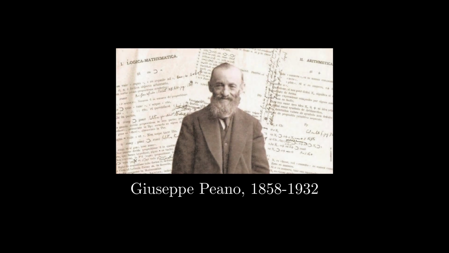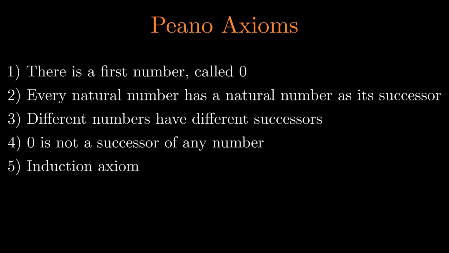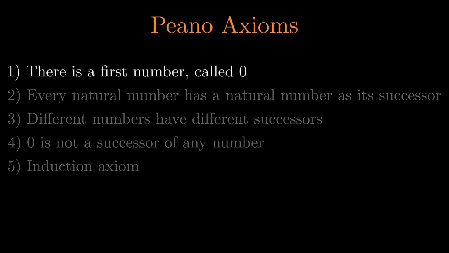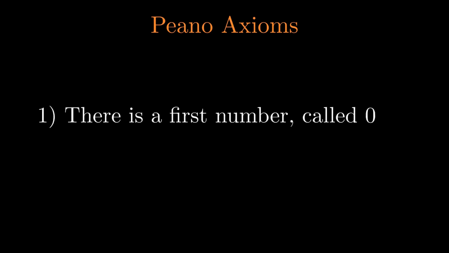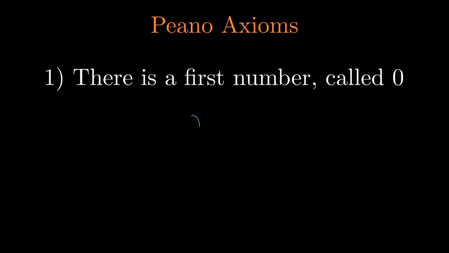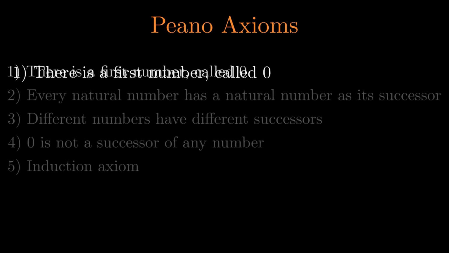And one of the first people to manage this was the Italian mathematician Giuseppe Peano, who formulated 5 axioms that now carry his name. Let's go through them one by one. First axiom: there exists a natural number called 0. Here, 0 is just a name. It is not yet the number we know. It is simply an element that we decide to call 0. In fact, in many formulations, 0 is not even included among the natural numbers.